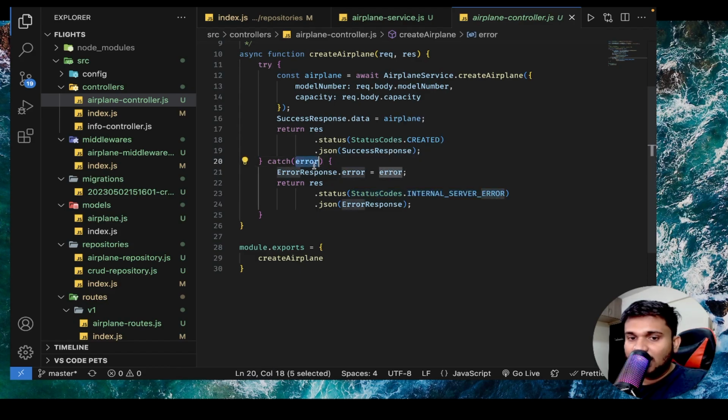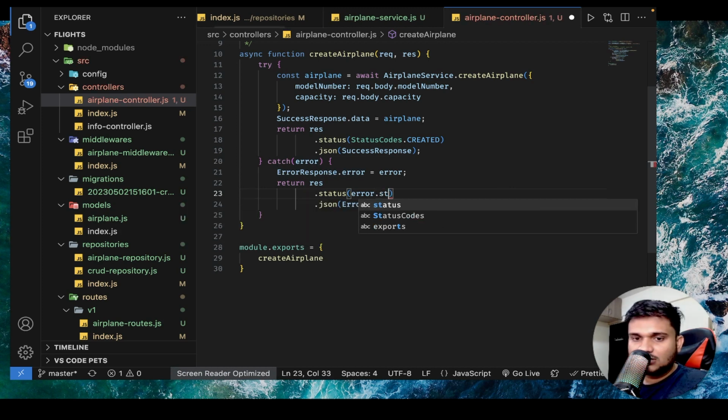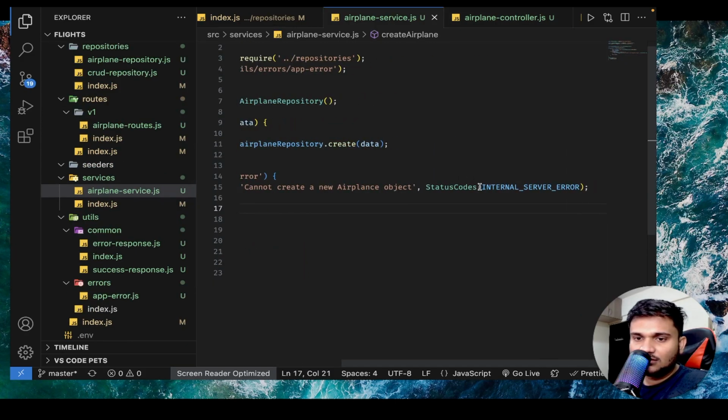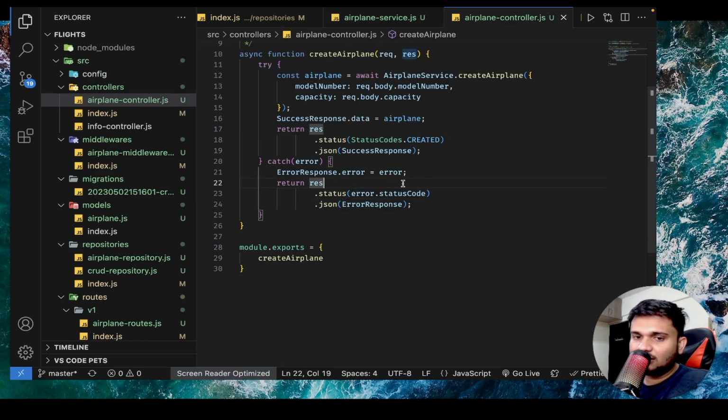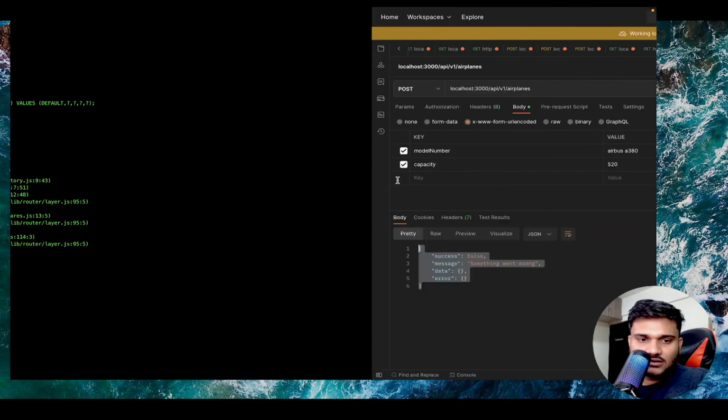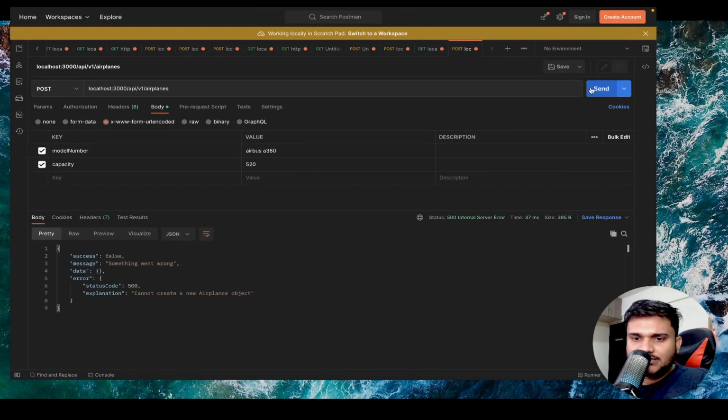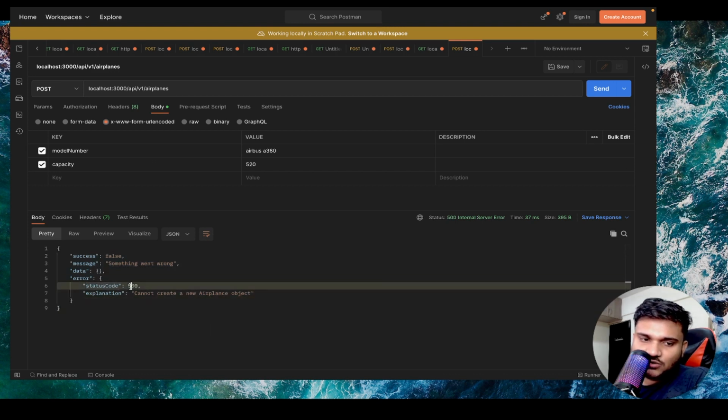The error object has a status code property. You can say error.statusCode, because that status code we are already setting inside the new AppError, right? So we don't need to do that logical handling here. The service will already tell us that there was a server related problem. I'm sending you the status code, just embed that status code. And whatever is your error response, just embed that error response. That's it, right? Let's try. The server is up again. Let's send it. And you can see now we have consistent error messaging: the status code is 500.